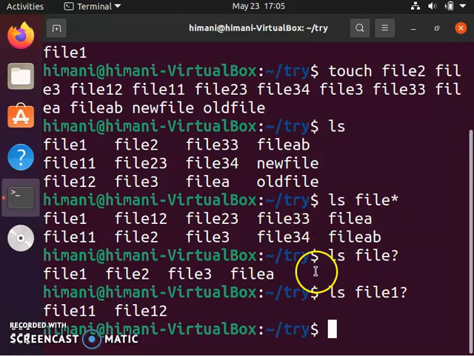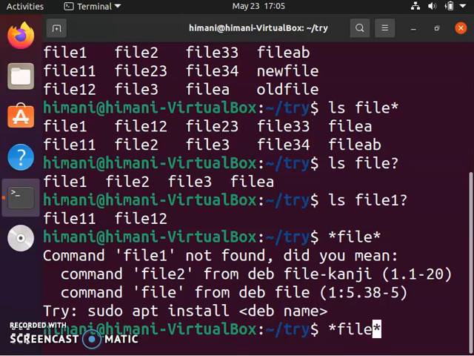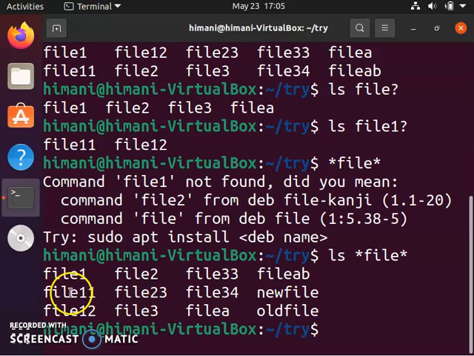Suppose I want all the file names which have the word file in the beginning, in the end, or at any location. So I will be using star file star. I'm sorry, I didn't use the ls command, so I'm going to use ls *file*. It will find all the files which have the word file in them, either at the beginning, at the end, or in the middle. So all the files will be found by this particular command. These are the regular, commonly used wildcard characters, question mark and the star.